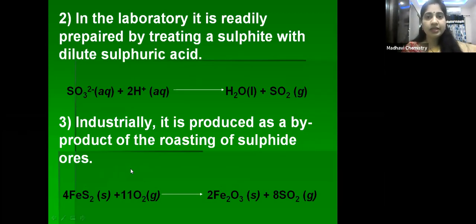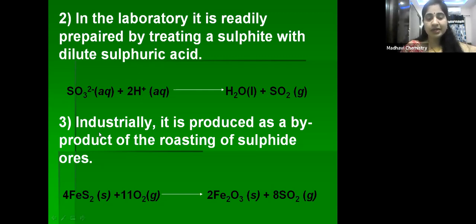Next method: in the laboratory, it is readily prepared by treating a sulfite with dilute sulfuric acid. Whatever the sulfite, sodium sulfite or potassium sulfite, when it is treated with sulfuric acid, which provides H plus ions, SO3 2 minus plus H plus react to give sulfur dioxide along with water, right, children? This is the second method for the preparation of sulfur dioxide.